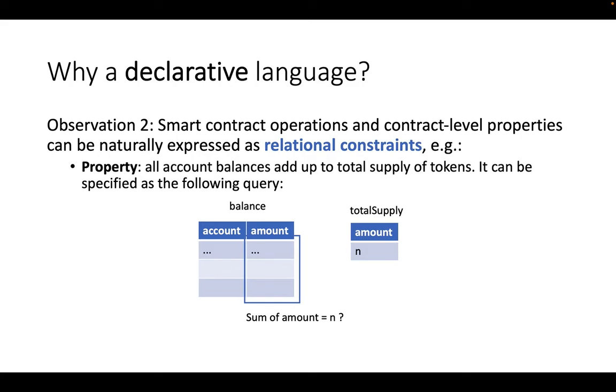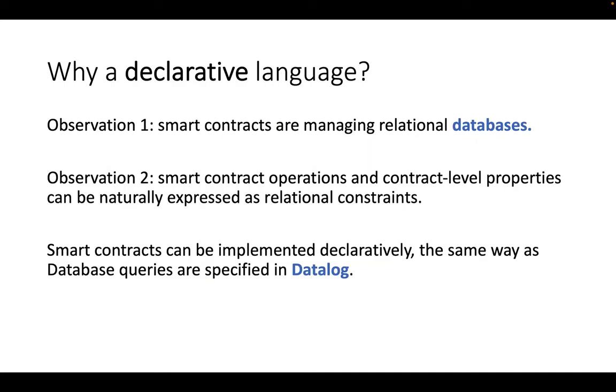Similarly, for the property that all account balances add up to total supply of tokens, it can be specified as the following query, where you first sum up the amount column in the balance table and you compare it against the total supply table and see if they are equal. And the correct contract, in this sense, is supposed to have this query always being empty. With these two observations, we realize that smart contracts can be implemented declaratively, the same way as database queries are specified in Datalog.